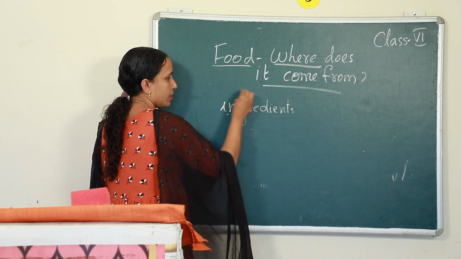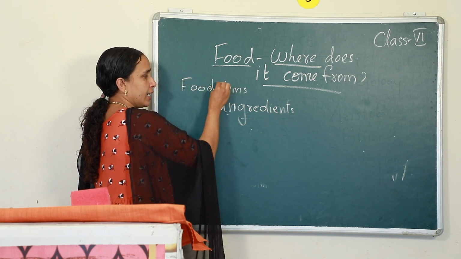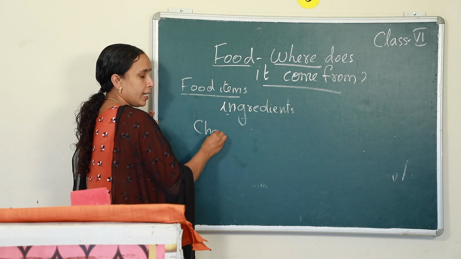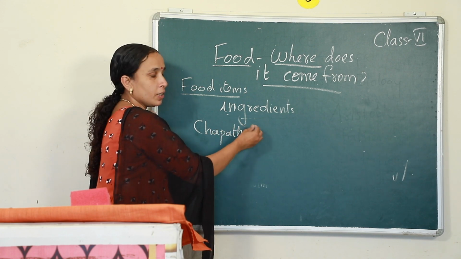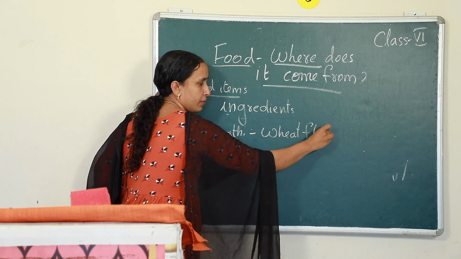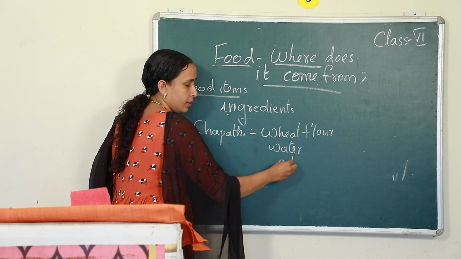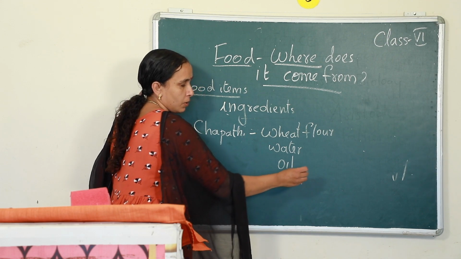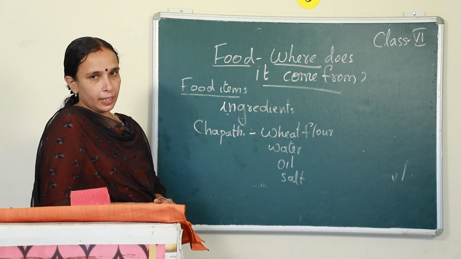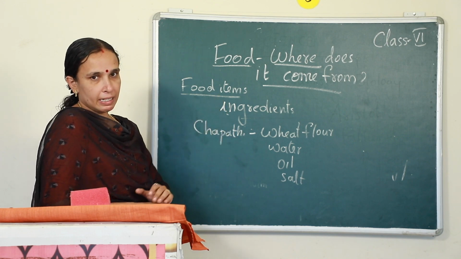Ingredients. In order to make food items, you need different ingredients, isn't it? For example, in order to make chapati, you need wheat flour, water and oil. Sometimes some people put salt also, isn't it? These are the ingredients you need to make chapati, right? So, the components which you need to make the food item are called ingredients.